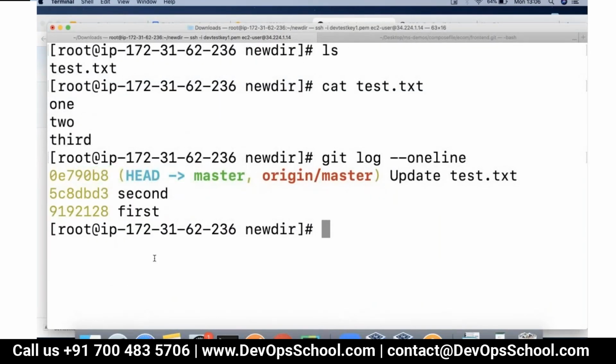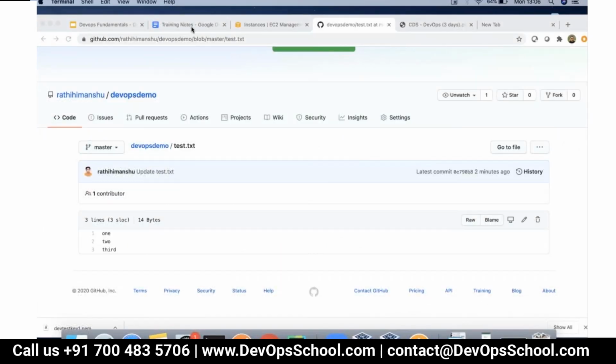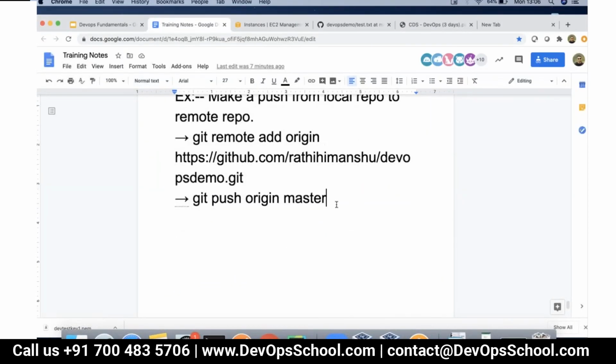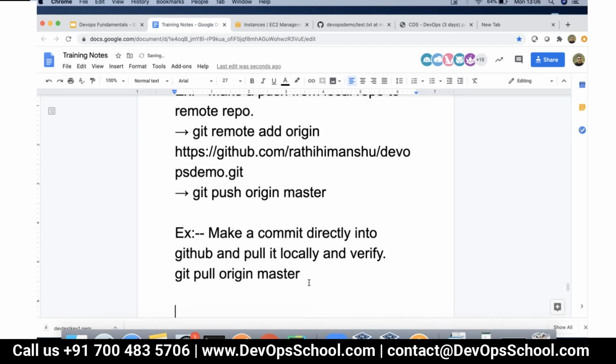So this is how you can do the pull. This is a good tactic. Right? So here is what you are going to do. Exercise: make a commit directly into GitHub, okay, and pull it locally and verify using this command. Do this.